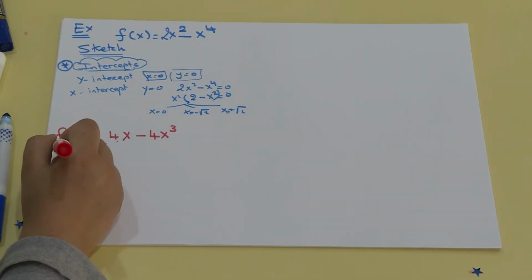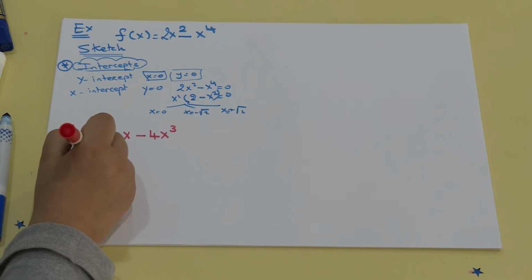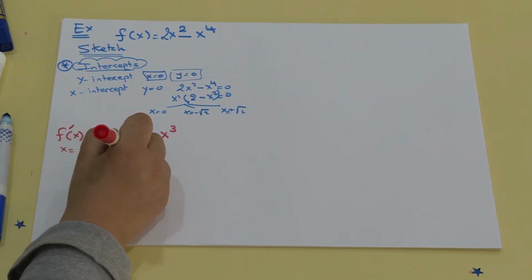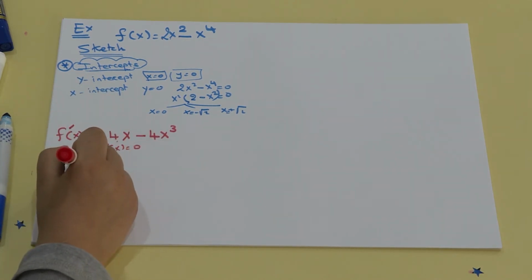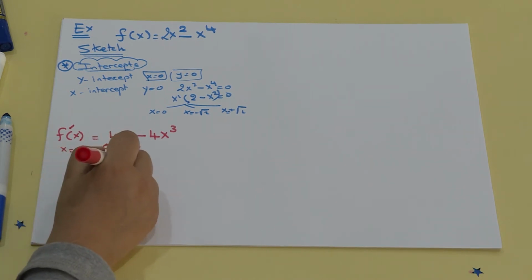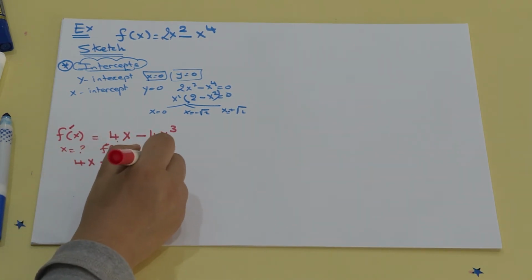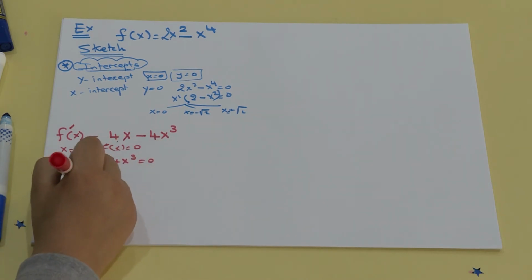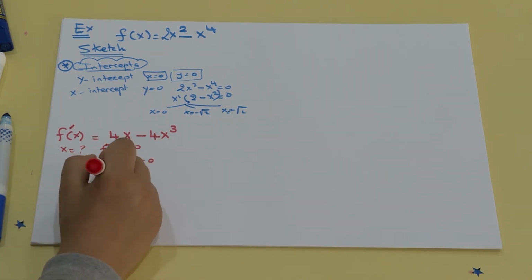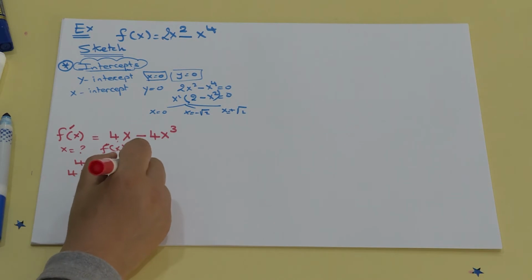Now I will ask, what are the values of x for which f prime of x equals 0? So 4x minus 4x cubed equals 0. This implies that I have 4x, and if I take it as a common factor, I have here 1 minus x squared.